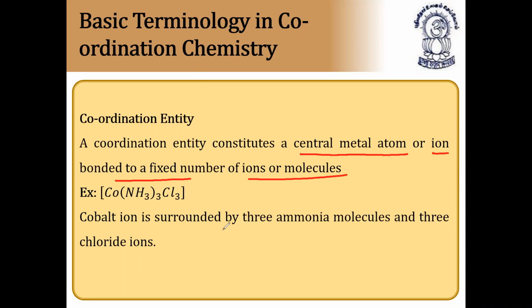For example, a cobalt ion is surrounded by 3 ammonia molecules and 3 chloride ions. The substances present in the square brackets are nothing but coordination entities.